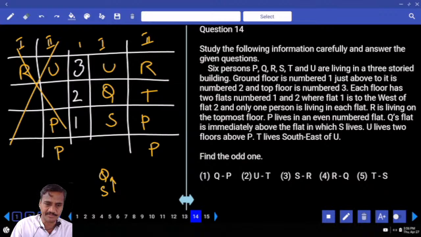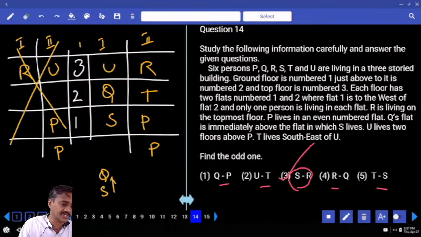Now between Q and P, they are adjacent floors. U and T, adjacent floors. S and R, there is 1 floor between these two. R and Q adjacent, T and S adjacent. And so what is your answer? 14, choice 3. Then the 15th one.